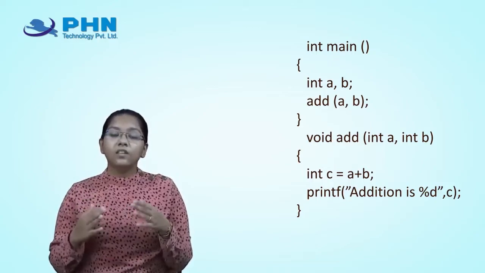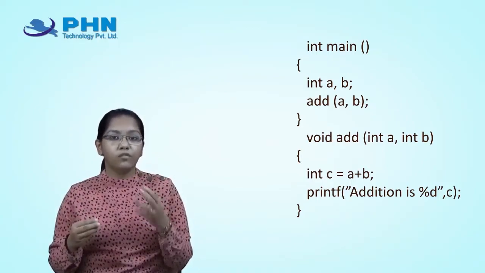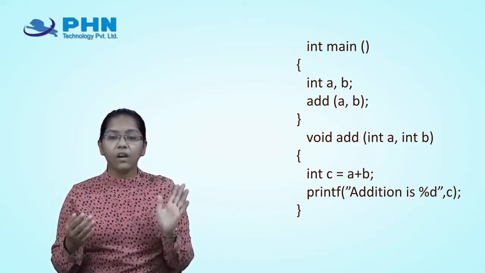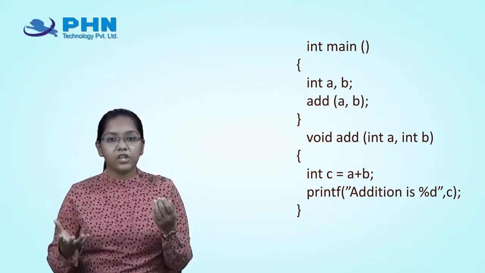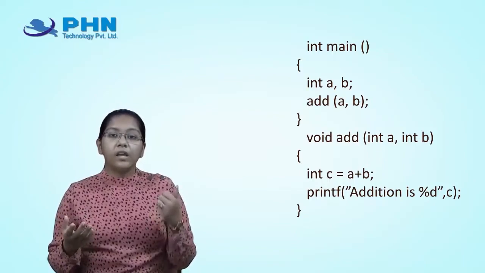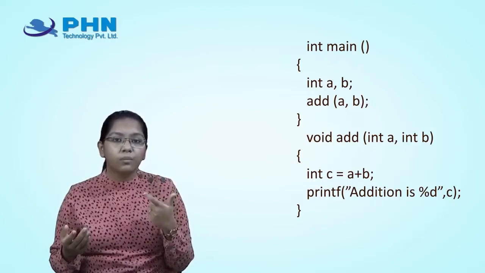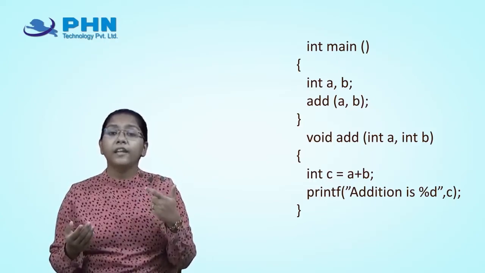This is my normal function code, like how you can call a function and declare it, where I have performed addition. In the void add function, I have passed some arguments, that is int a and int b.